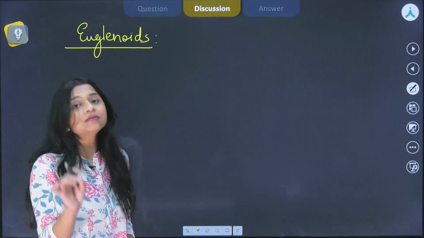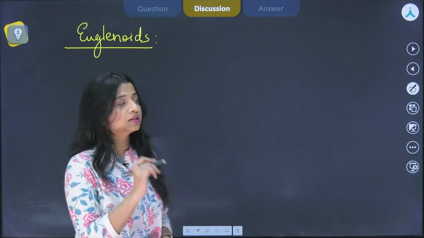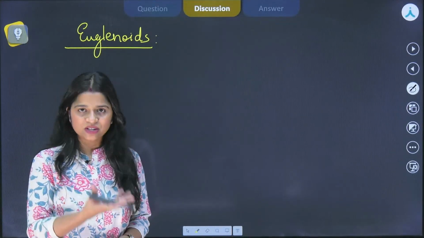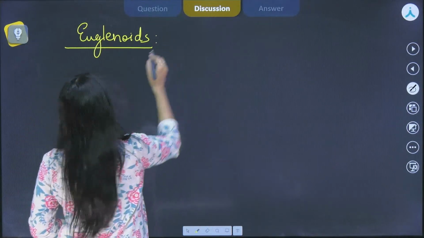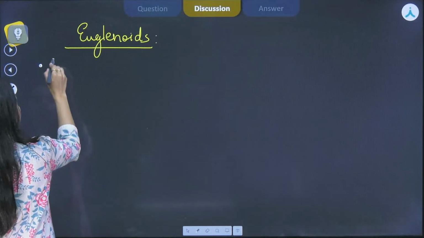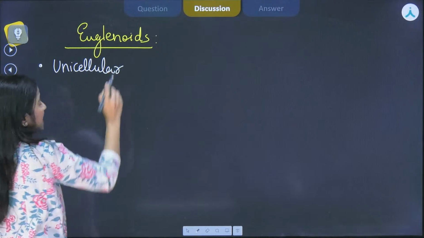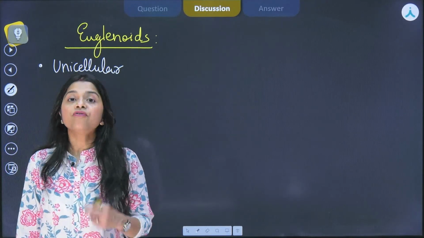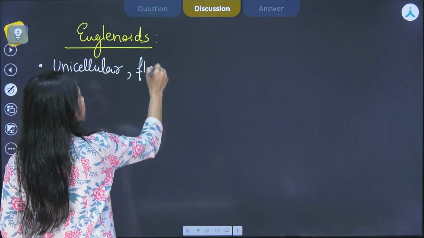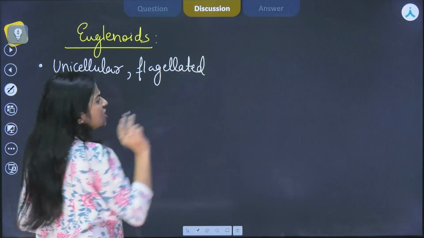Okay, the characteristic features that are very important, that are often asked about euglenoids, I am discussing them with you. First of all, since they belong to kingdom Protista, they are obviously unicellular. Okay, so here I'll be penning down the characteristic features. They are unicellular, right, and they have the presence of flagella. Okay, so they are flagellated, that means they are motile. There is one long flagellum and one very small flagellum.